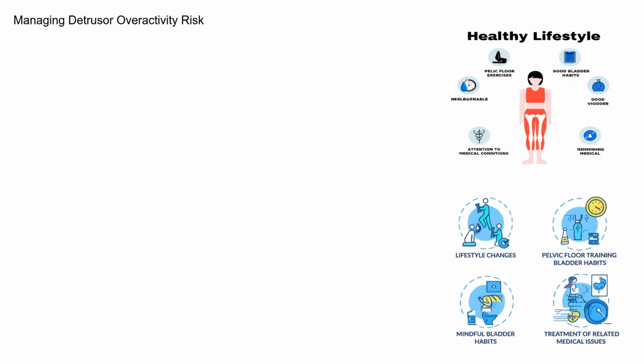While completely preventing Detrusor overactivity isn't always possible, there are steps you can take to reduce your risk. Maintaining a healthy weight, avoiding excessive caffeine and alcohol, and practicing good bladder habits can all help. Regular pelvic floor exercises, especially for women after childbirth, can also be beneficial. Managing underlying medical conditions, such as diabetes and neurological disorders, is also important.